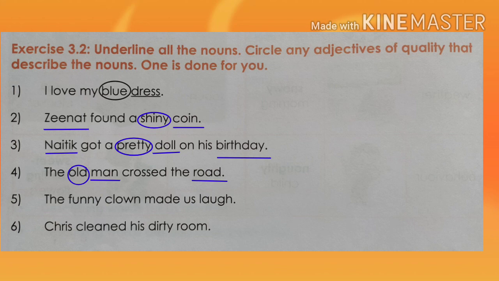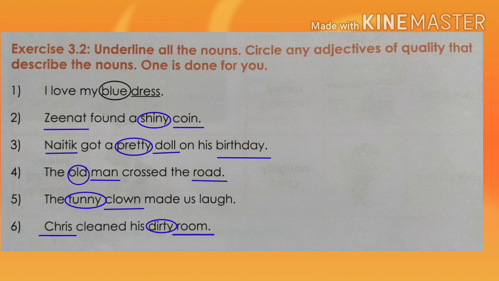Then 5th, the funny clown made us laugh. So in this sentence, clown is the noun. So we have to underline it, and funny is the adjective. So we have to circle it. Then the next sentence, Chris cleaned his dirty room. So in this sentence, Chris and room, two nouns are there. So we have to underline it, and dirty is the adjective. So we have to circle it. Everyone has to complete this exercise as it is, okay?